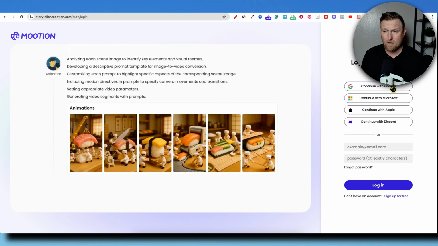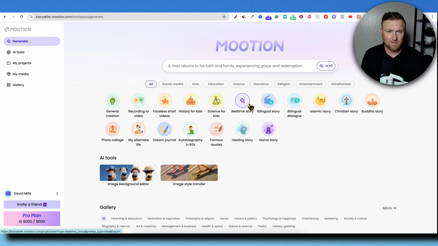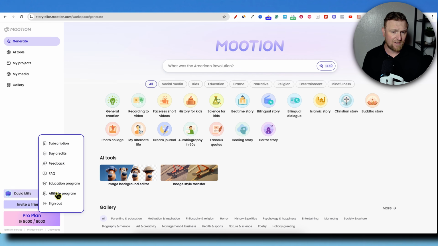I'm going to go log into my account real quick. We've got a very easy login access right there, and it's got a simple user interface. I like that there's only a few things up here that you can do. It tells you what plan you're on. I'm on tier 3 right over here, the pro plan, 8,000 credits per month. And you have your settings over here.